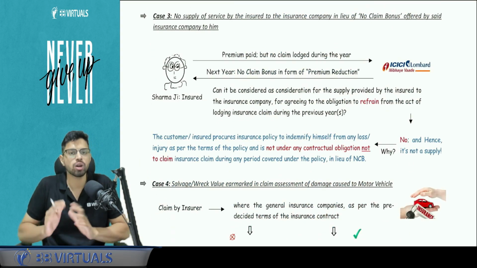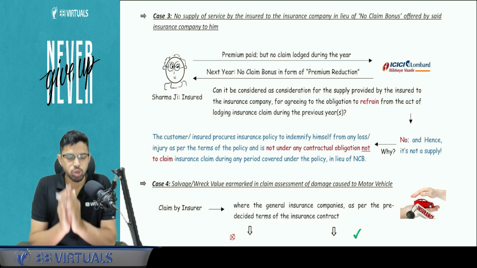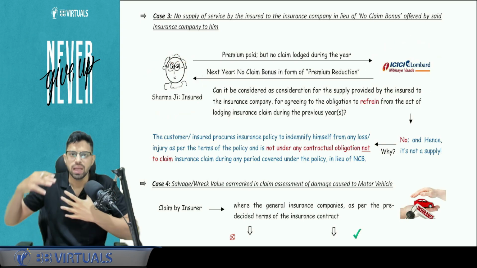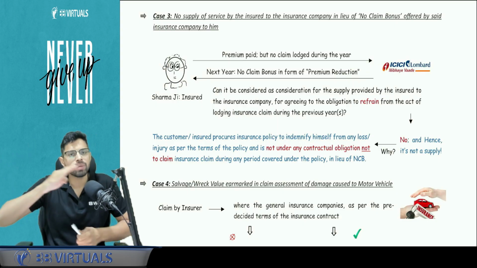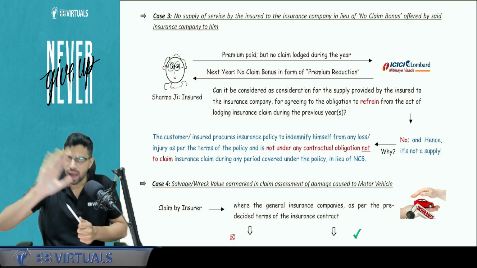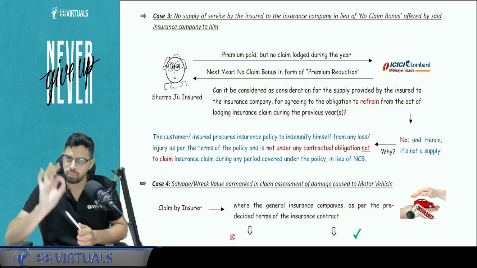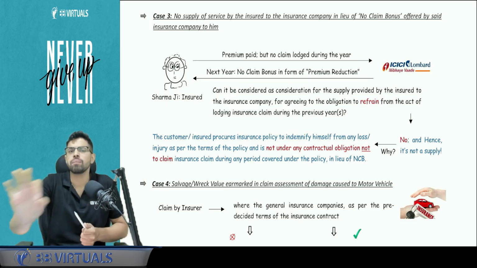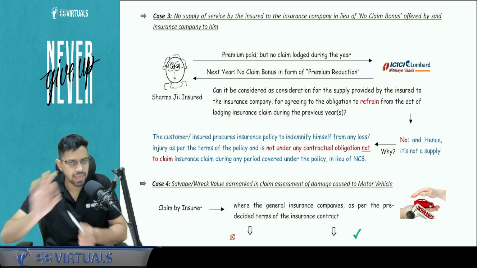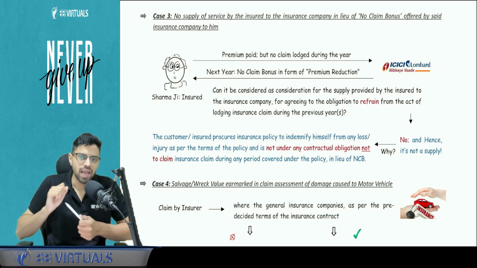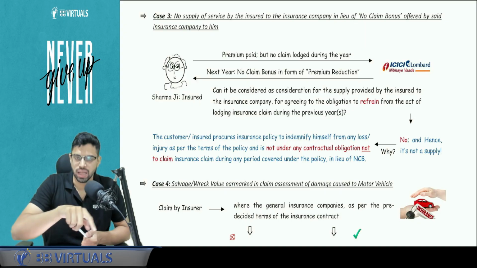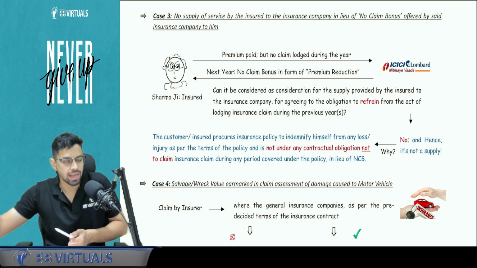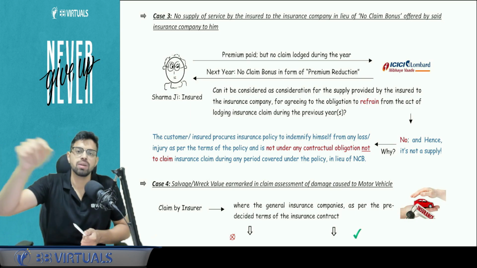Next, no claim bonus. What is no claim bonus? In the insurance sector, let's say he's Mr. Sharma, this is ICICI Lombard, or let's take my example. I have a policy from ICICI Lombard in a particular year 24-25. I paid the premium of 10,000, let's say fixed for 10,000 rupees. In year 24-25, I did not file any claim. So next year, ICICI Lombard was very happy with me because I did not claim anything, so it decided to give me no claim bonus.